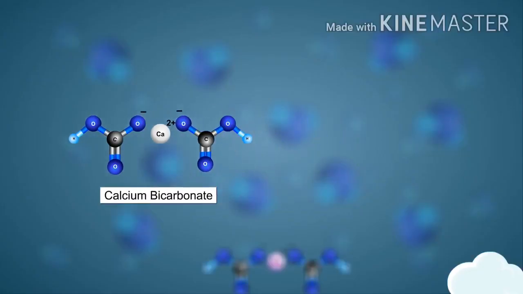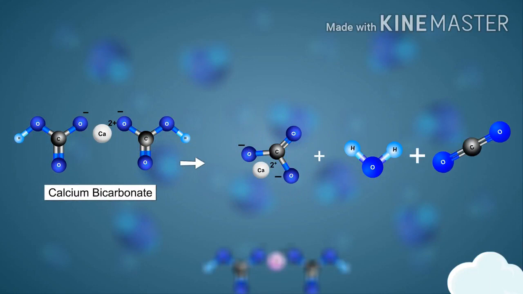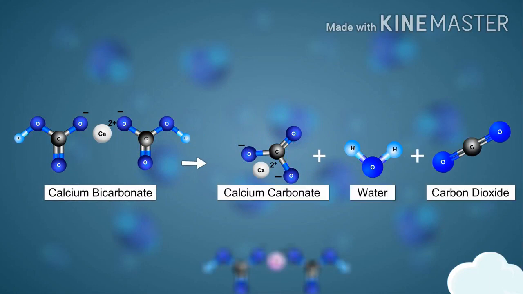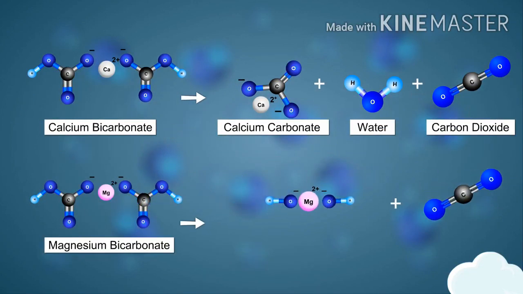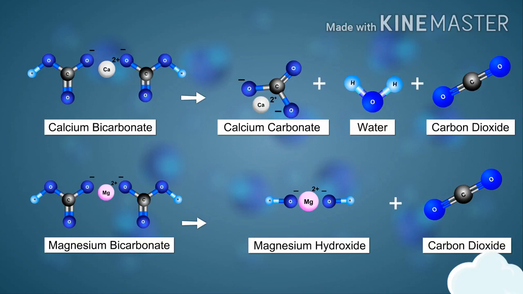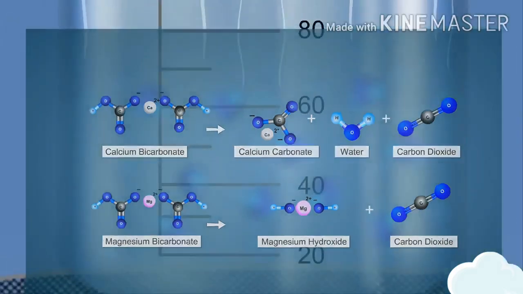When temporary hard water is boiled strongly, calcium bicarbonate changes to calcium carbonate, water, and carbon dioxide. At the same time, magnesium bicarbonate changes to magnesium hydroxide and carbon dioxide. The resulting carbon dioxide escapes to the surroundings.